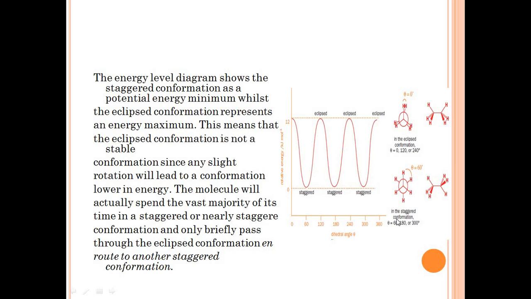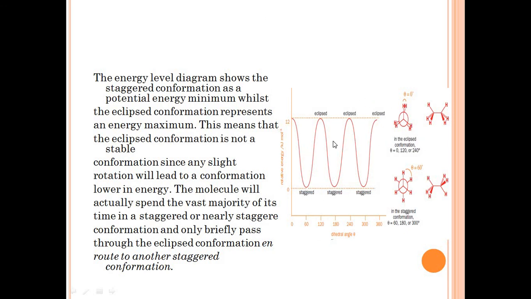At these different bond angles, ethane has the same staggered conformation, generally at 12 kilojoule per mole of energy. And when the molecule attains the eclipsed conformation, it is at bond angles of 0, 120 and 240.